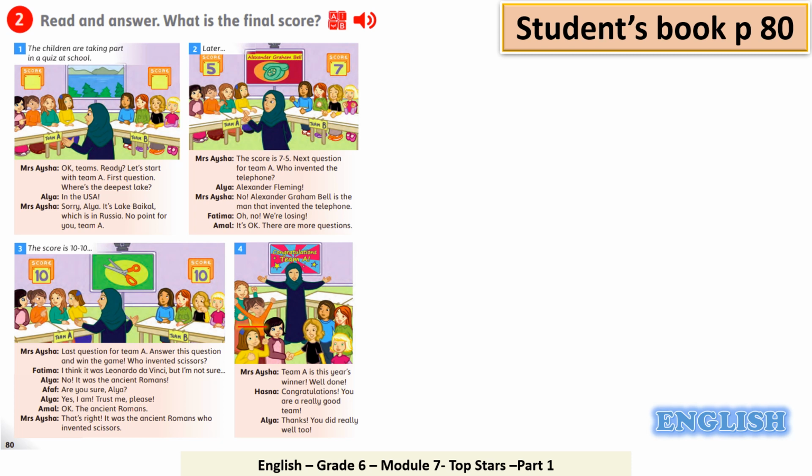Let's have a look at your student's book on page 80 and we have the entire text. Question number 2. Read and answer. What is the final score? So we said that they were playing, they are having a quiz. They are taking part in a quiz. So who won the quiz? Is it team A or team B? I would like you to read carefully the conversation between Mrs. Aisha, Alia, Fatima, Amal, Hasna, and give me the answer. What is the final score?